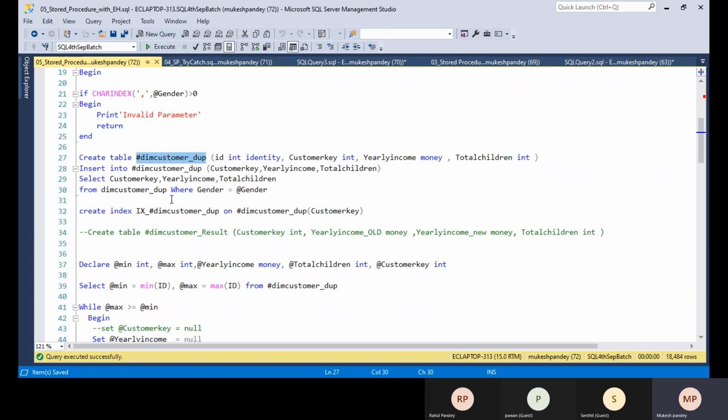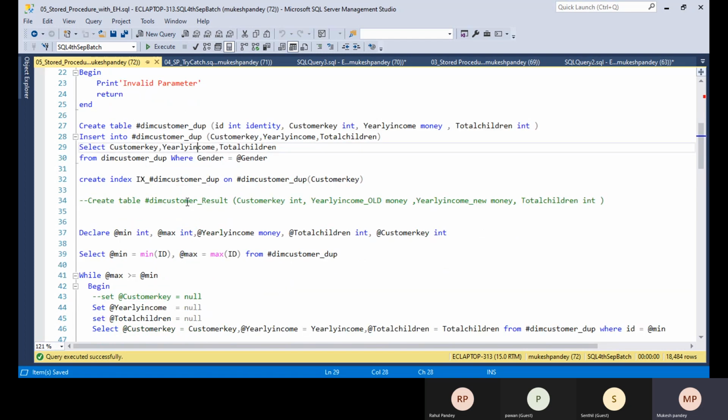Next step, I'm creating one temporary table, which basically stores all the values passed by the user. Like suppose they pass M, we retrieve all the values for M into the temporary table, and I'm also creating an index to increase the performance of the code.